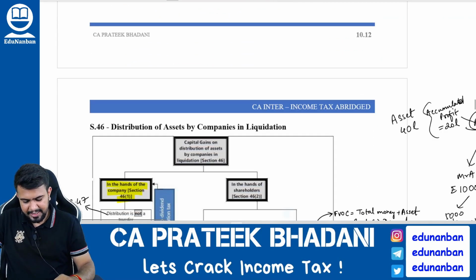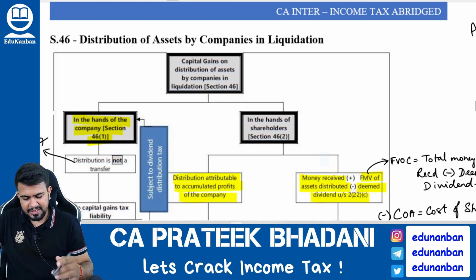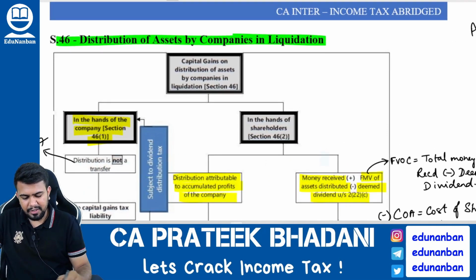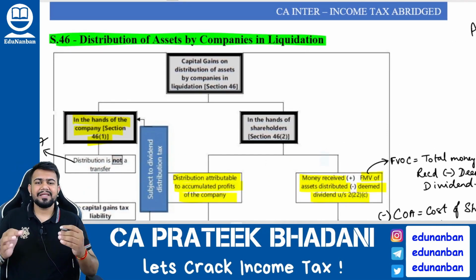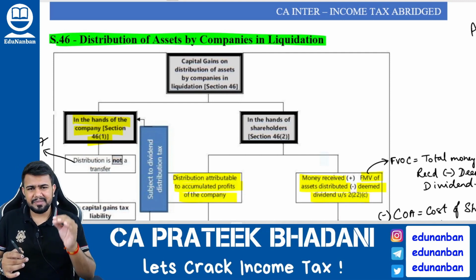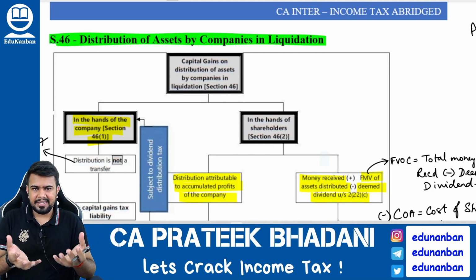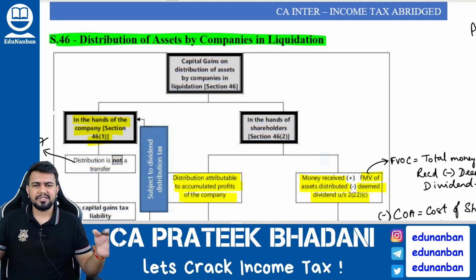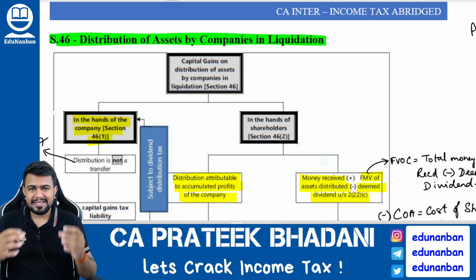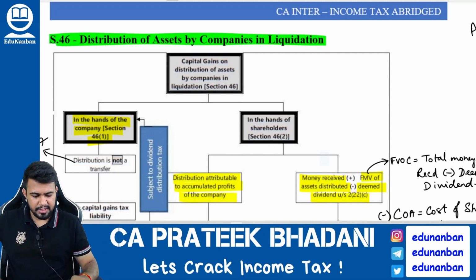Now let us come to the next section, that is section number 46, distribution of assets by a company on liquidation. So what is liquidation? Liquidation means in simple terms the company is closing down. Hence when the company is closing down and after all the liability is over, whatever balance asset it is having, it will distribute to its shareholders.